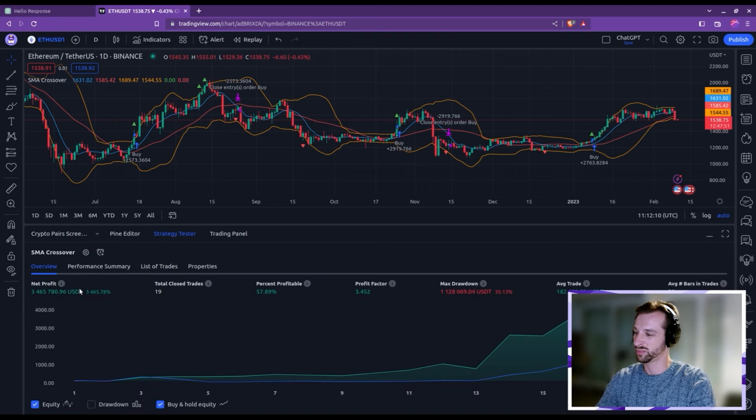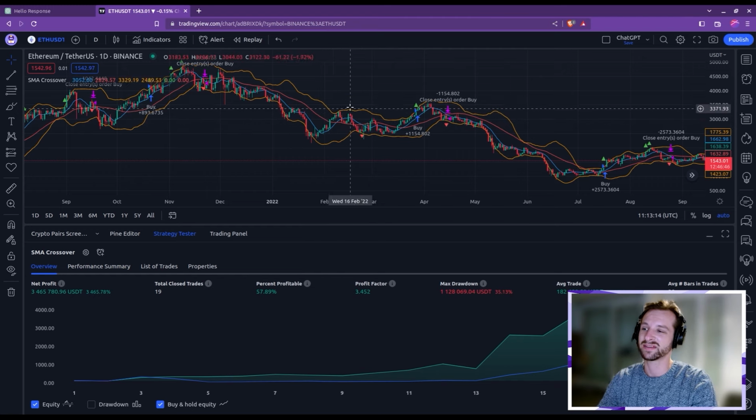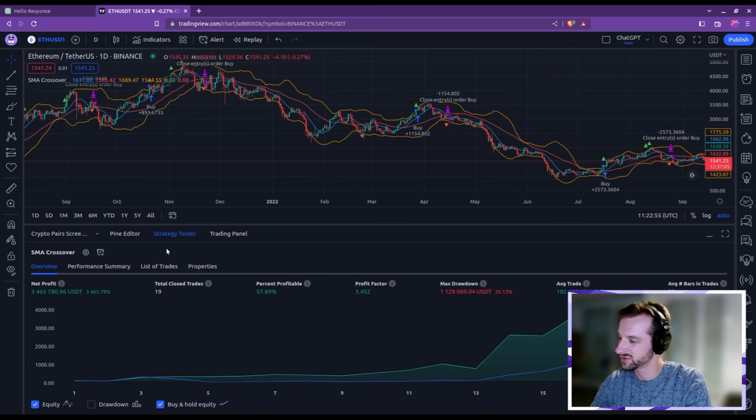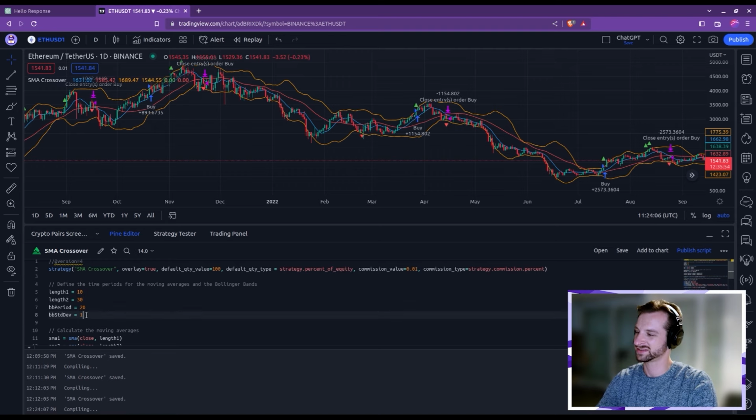Okay, we get more profits, but maybe we can play a bit more to match and tune the Bollinger Bands to fit well the simple moving averages. So I think we should analyze a bit more what we see to make the right decisions. Let's maybe zoom out and have a look. I do have a feeling that they're a bit too wide. This ramping up of the market that we had here, quite a big bull trend, was not taken advantage of in our trading strategy. And that's because the Bollinger Band here is too high. So let's simply reduce the standard deviation of the Bollinger Band and save and see what happens.